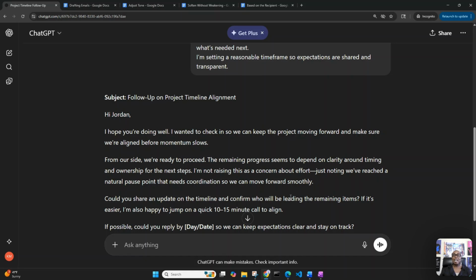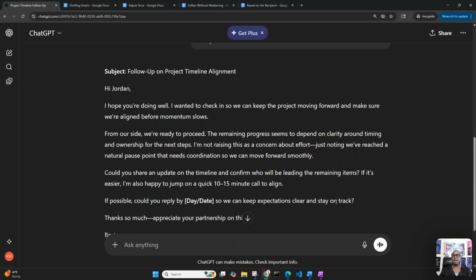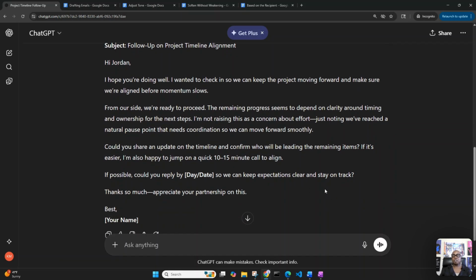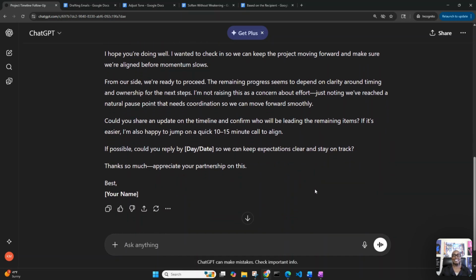I like that. Could you share an update on the timeline and confirm who will be leading the remaining items? If it's easier, I'm also happy to jump on a quick 10 to 15-minute call to align. If possible, could you reply by, and then I would enter in the day and the date, so we can keep expectations clear and stay on track? Thanks so much. Appreciate your partnership on this.